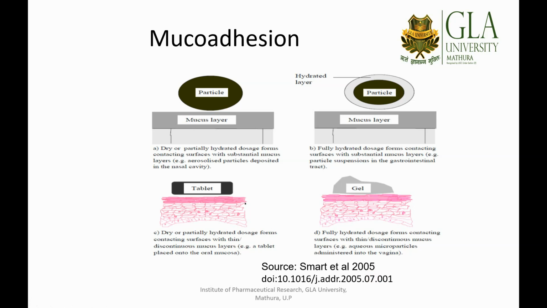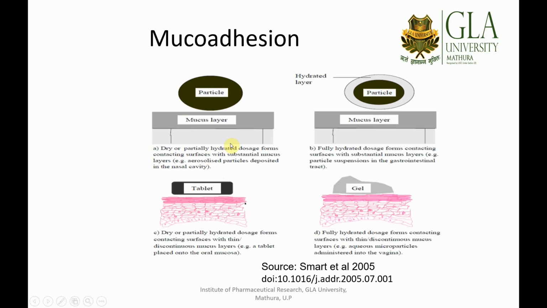If we are talking about a dry or partially hydrated dosage form contacting a surface with a substantial mucus layer, you can see this aerosolized particle deposited in the nasal cavity. This is the particle and this is the mucus layer secreted by the epithelial surface.